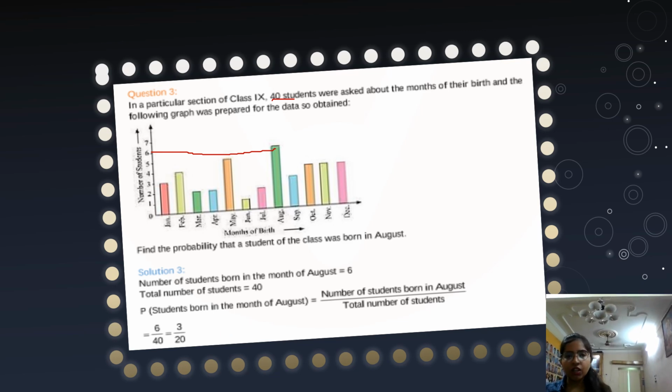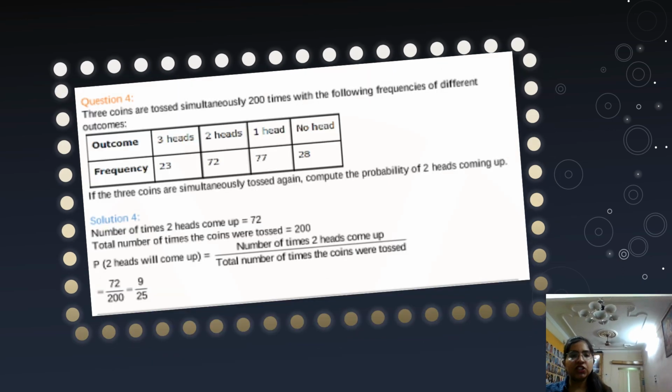Clear? Okay. So next is question number 4. Three coins are tossed simultaneously 200 times with the following frequencies of different outcomes. When 3 heads are there, frequency was 23. 2 heads, frequency was 72. 1 head, frequency was 77.